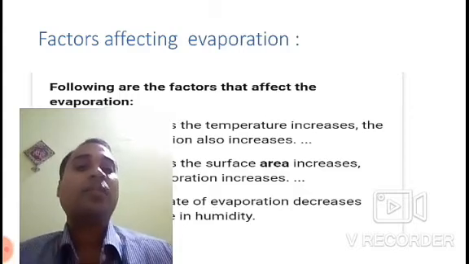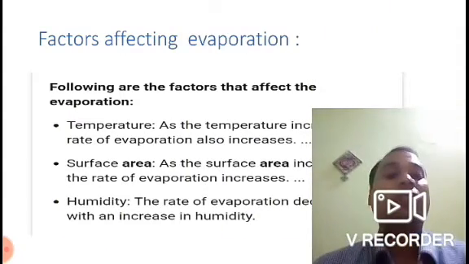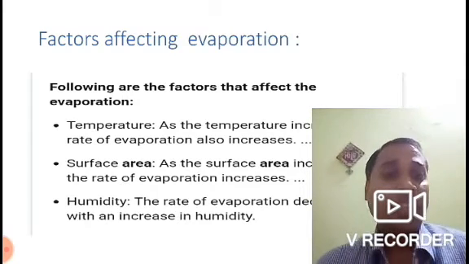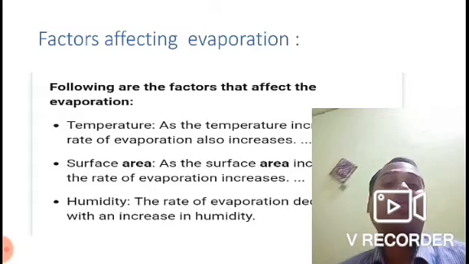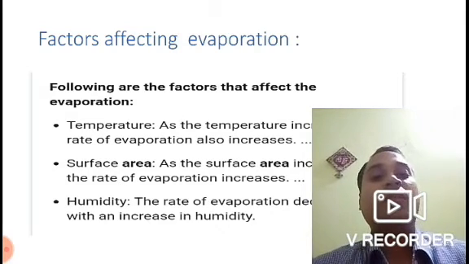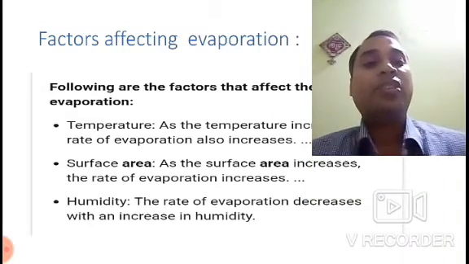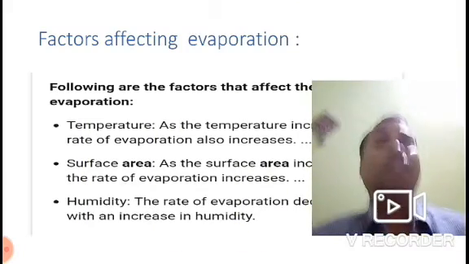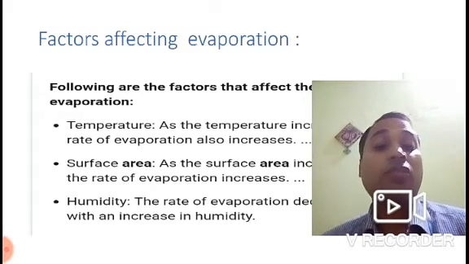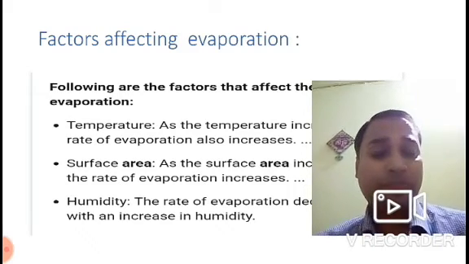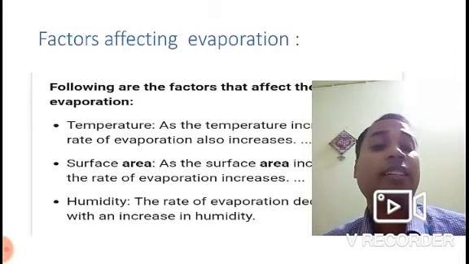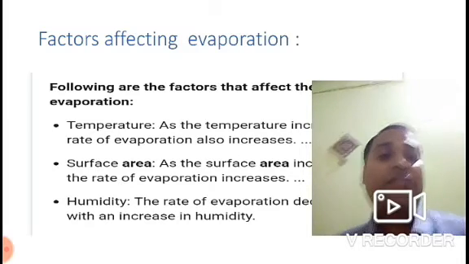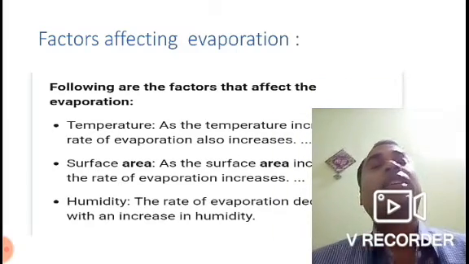Now let us discuss some of the factors that may affect the process of evaporation, or we can say the rate of evaporation. So following are the factors that affect the process of evaporation. So what are the factors? Number one, temperature. As the temperature increases, the rate of evaporation also increases. With increase in the temperature, the process of evaporation becomes faster. Similarly, if the surface area increases, the rate of evaporation increases.